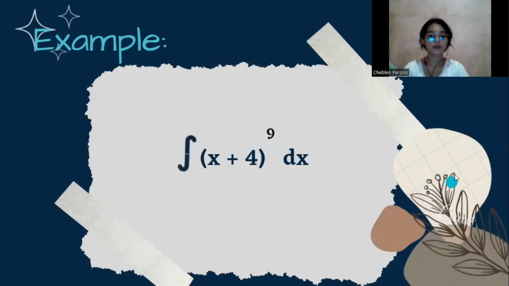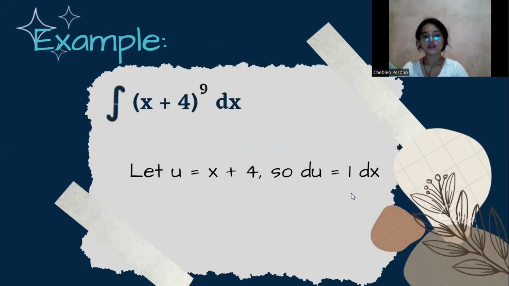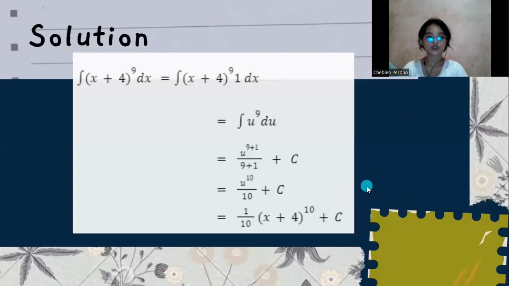So for the general power rule, we'll have the example of the integral of x plus 4 to the power of 9 dx. Use the previous formula, then let u be equal to x plus 4, so du is equal to 1 dx. For the solution, we'll have the integral of x plus 4 to the power of 9 dx is equal to the integral of x plus 4 to the power of 9 times 1 dx.